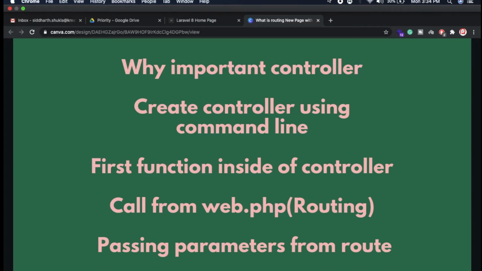In this video, I am going to discuss Laravel 8 controllers: how you can create a controller and why controllers are important. So let's start. The first question is why controllers are important in Laravel.